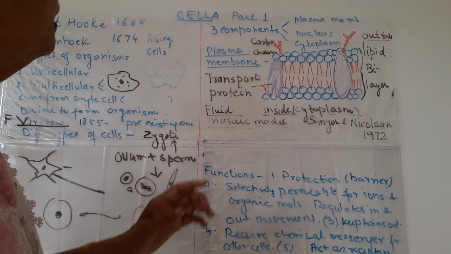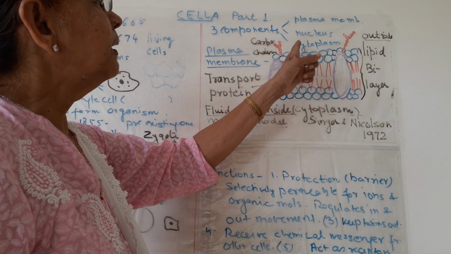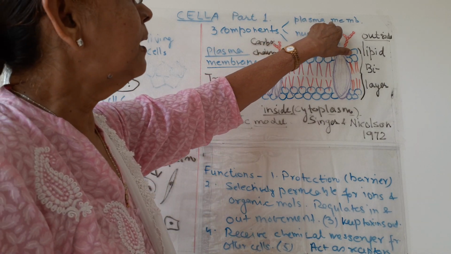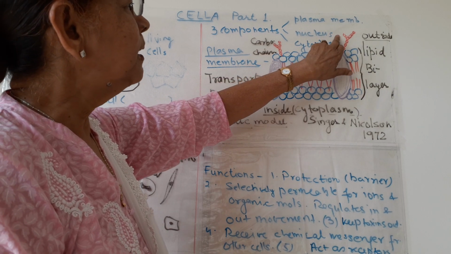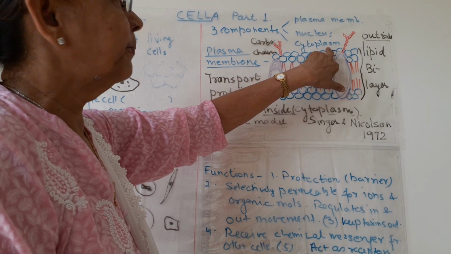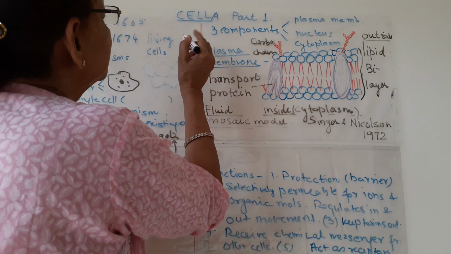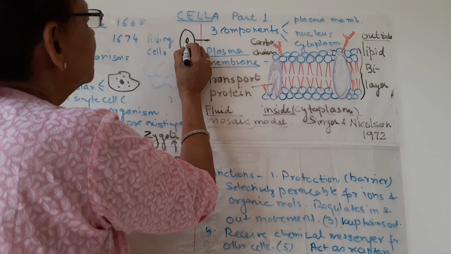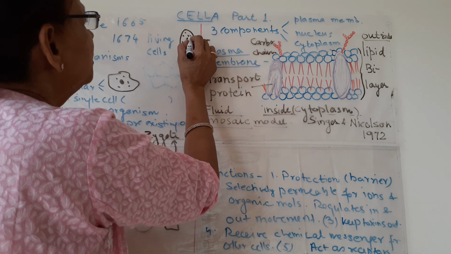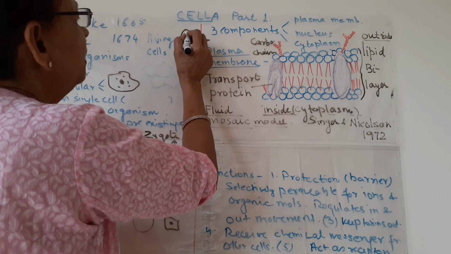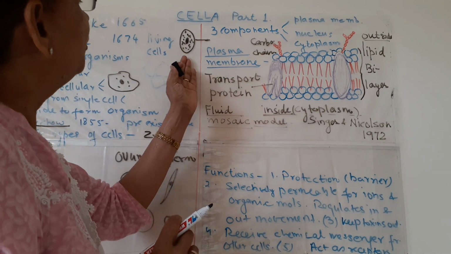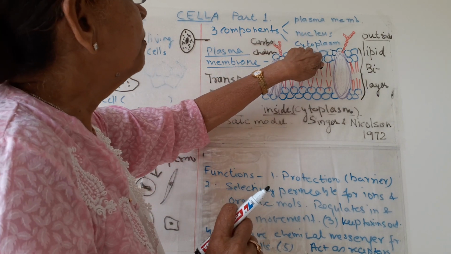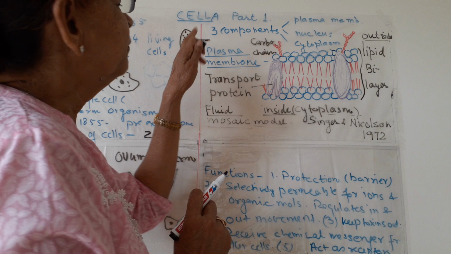All cells have 3 basic components: plasma membrane, nucleus and cytoplasm. If this is a cell, the outer one is the plasma membrane, this is the nucleus, and in between the nucleus and plasma membrane, a jelly-like fluid is present, known as cytoplasm. So all 3 components are the basic need of a cell.